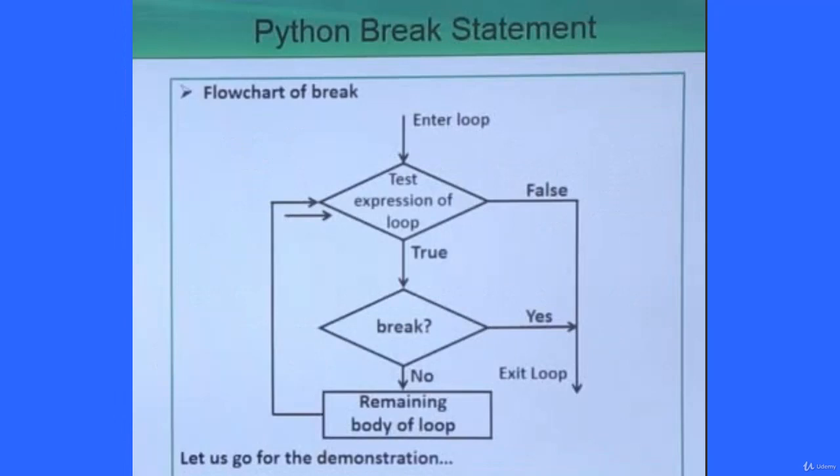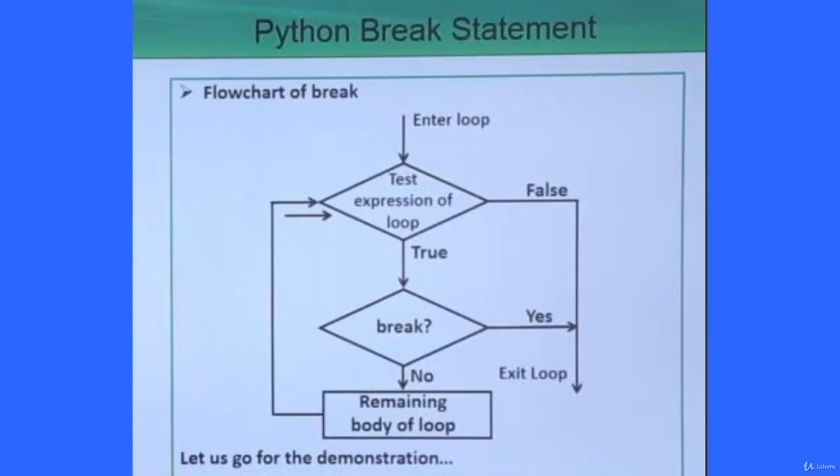Flowchart of break. Here the control enters the loop. Now the test expression of the loop: if the condition is false, then there is no need to execute the loop, so exit the loop. Otherwise, when it is true, it will be checked whether a break statement is there or not. If the break statement is there, it will exit the loop.